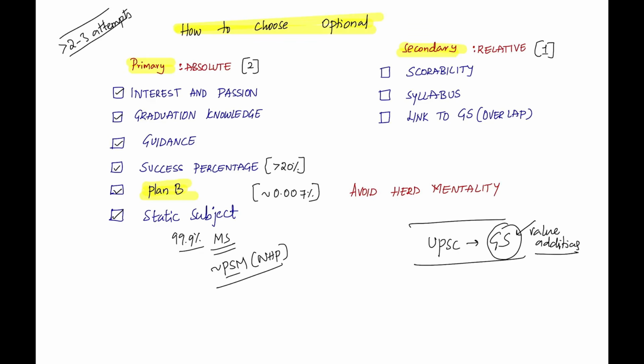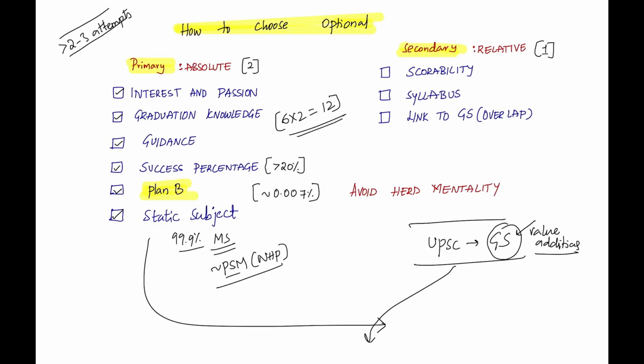So this kills time. On top of that, if you choose any dynamic, current affairs related optional subject, then you have to work even more for this optional. Okay, so that's the problem. So I think these are all the absolute or primary criteria. I personally feel medical science is scoring good here, because it's like 6 into 2, almost 12 marks, right? Okay, 12 points. Now let's go to the secondary criteria.